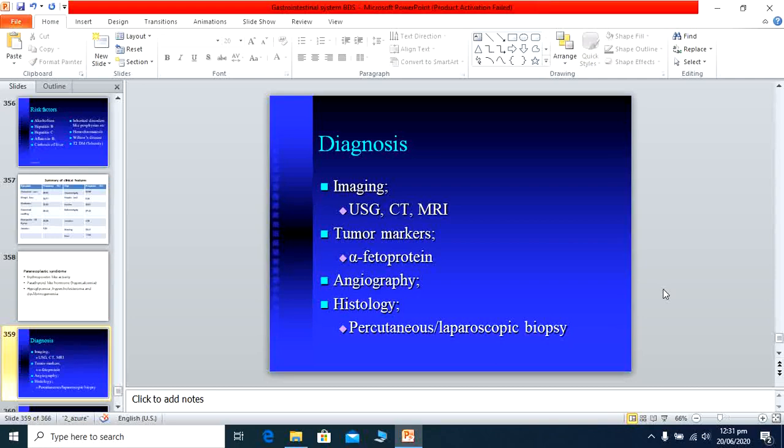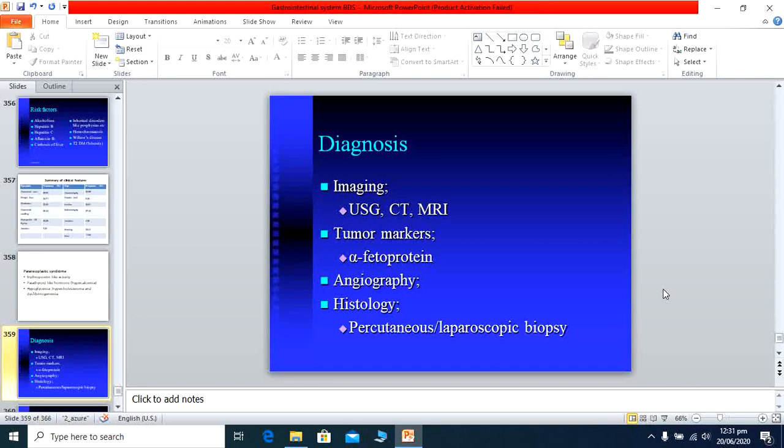Especially CT scan with contrast with the liver protocol, meaning biphasic or triphasic CT scan, by which we can detect the tumor. Other investigation which we usually perform is the angiography, by which we can also detect the tumor.